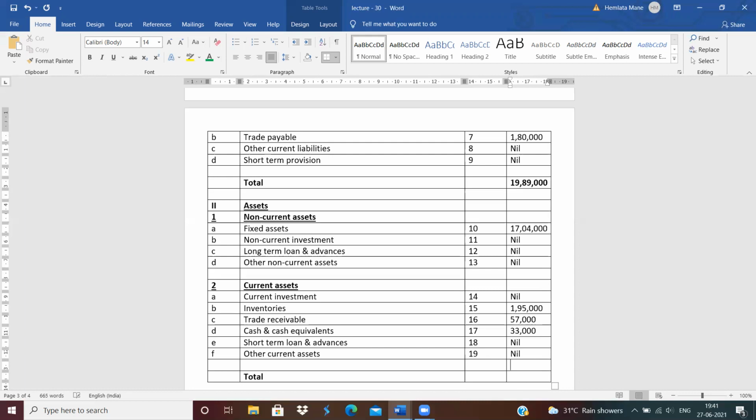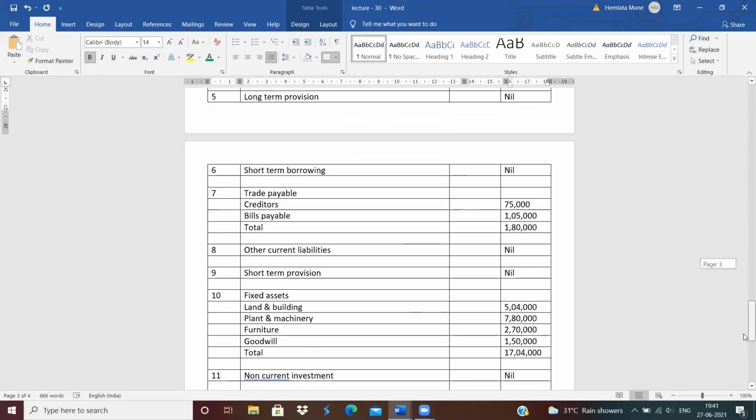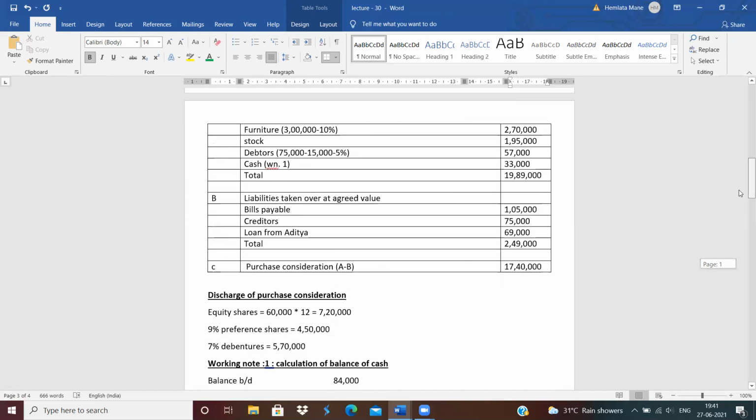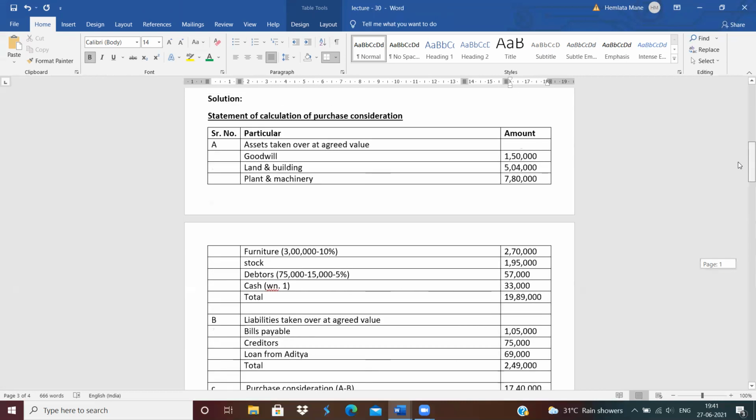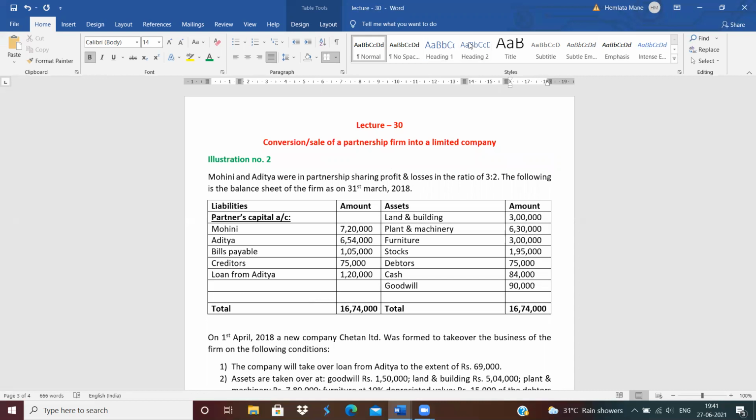Now write down total of assets. Total of assets is also 19,89,000. Clear? How to solve the balance sheet? For solving the balance sheet, you have to first solve the notes to accounts and then put all the totals in a format. I hope all of you understood this lecture very well. Thank you.